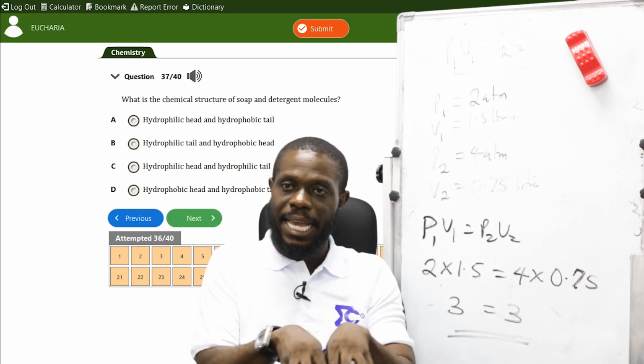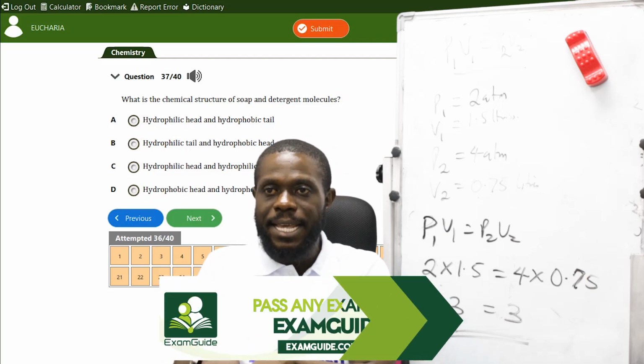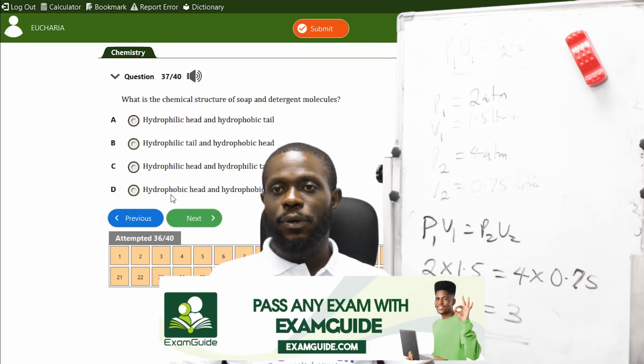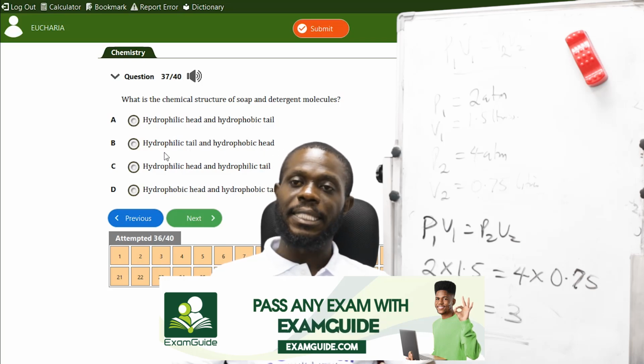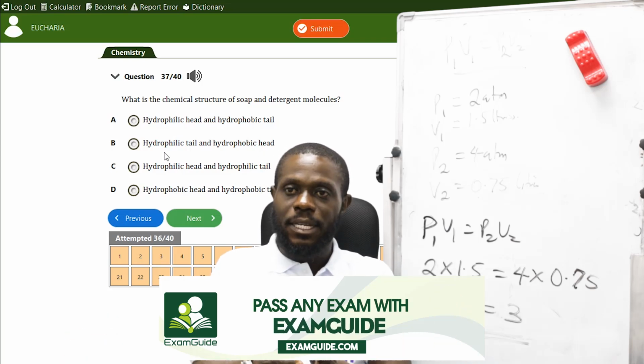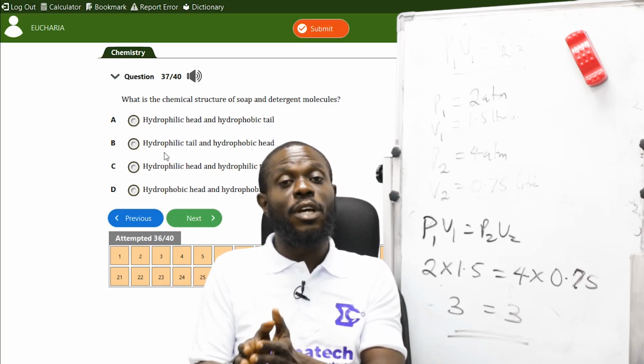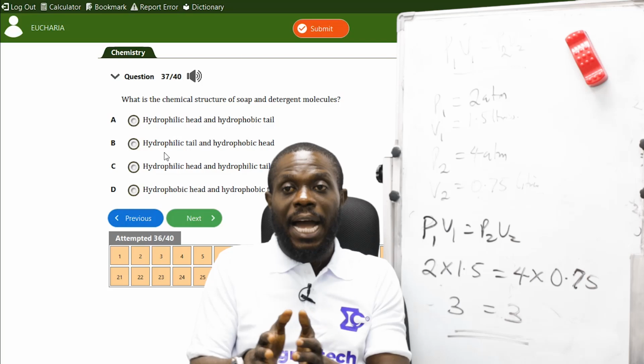Therefore, the attracting is the head, and the repelling is the what? Tail. So when they say hydrophilic head and hydrophobic tail, the hydrophilic means making, and the tail is the dissolving.